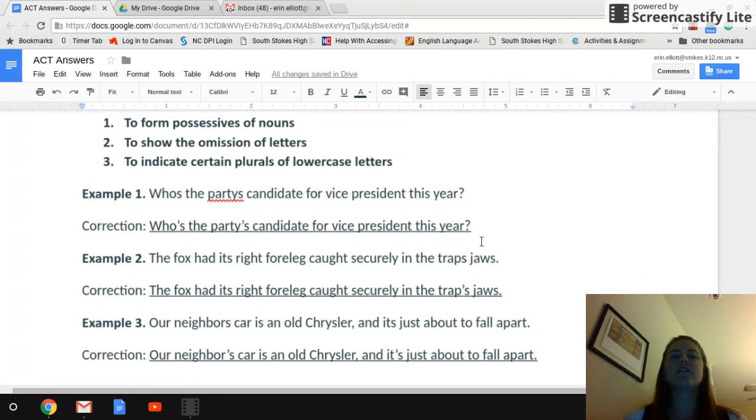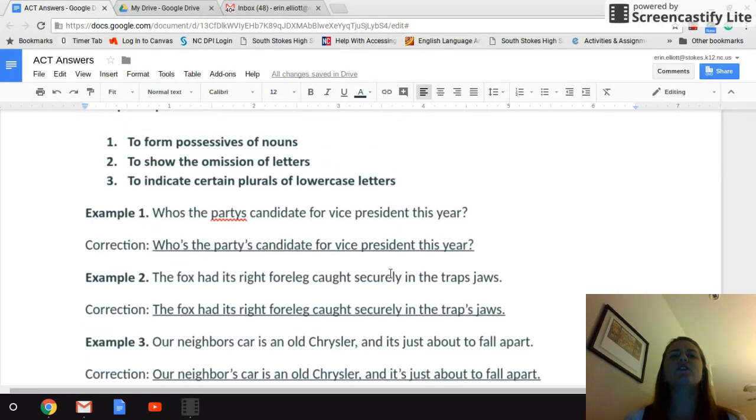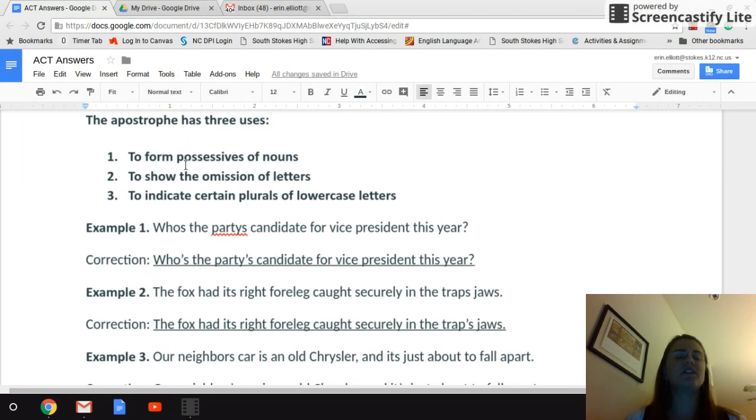And each of these have 2 possible issues. All right, so you use apostrophes to form possessives of nouns, which we'll look at examples of that. Omission of letters, where you combine 2 words into a contraction, like wasn't for was not, or to indicate certain plurals of lowercase letters. That's not going to be used very often.